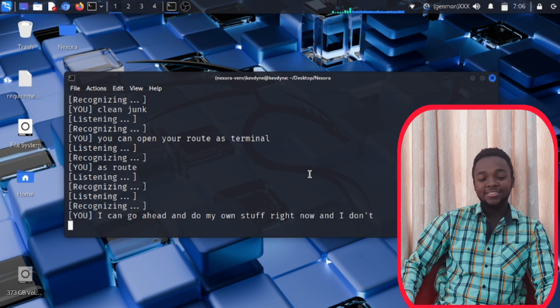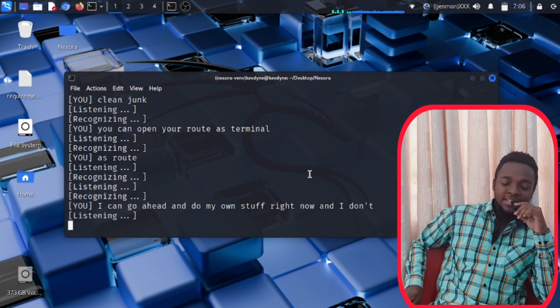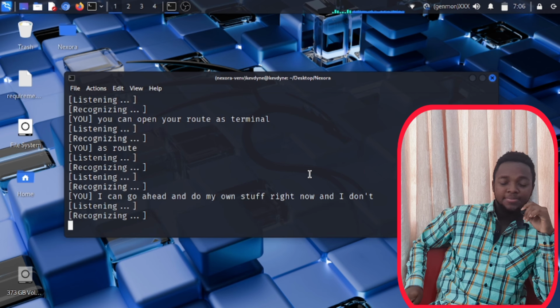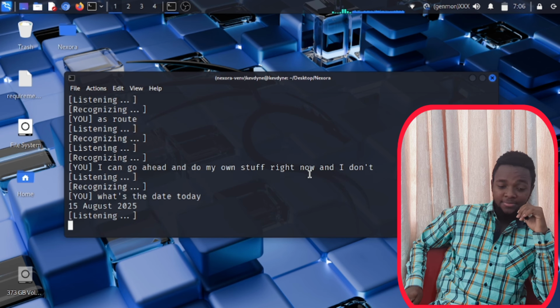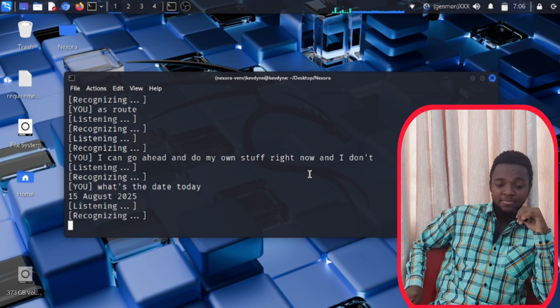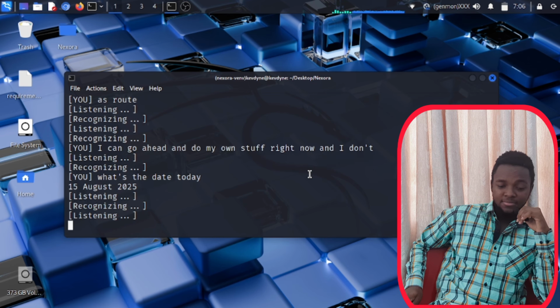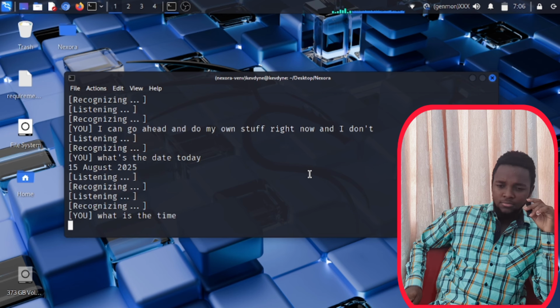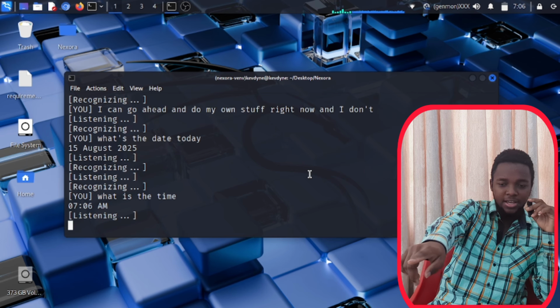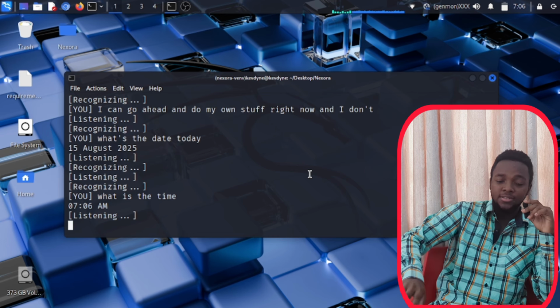Alright, let us try something else. What's the date today? August 15th, 2025. Time? What is the time? 7:06 a.m. Good. You can see there the time on my computer right there, 7:06.